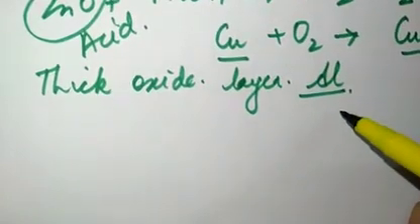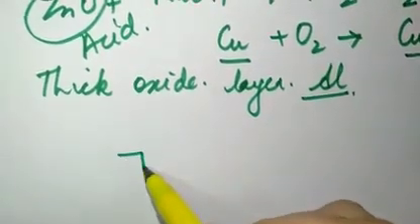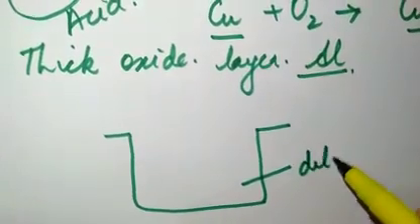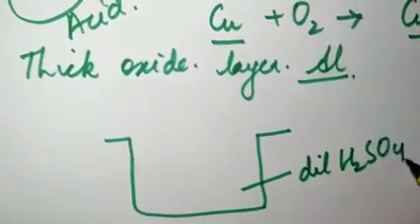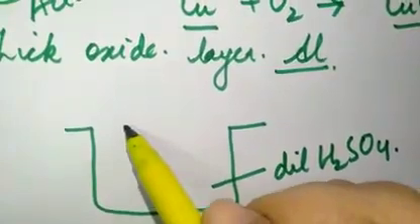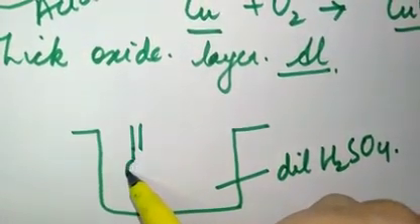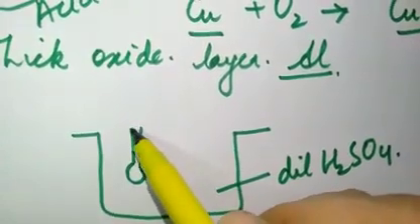Here electrolysis is done. The electrolyte taken here is dilute sulfuric acid, dilute H2SO4, and any article which you want to anodize, suppose this is an aluminium article.